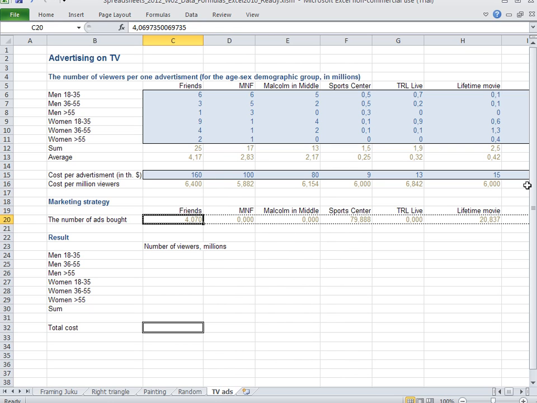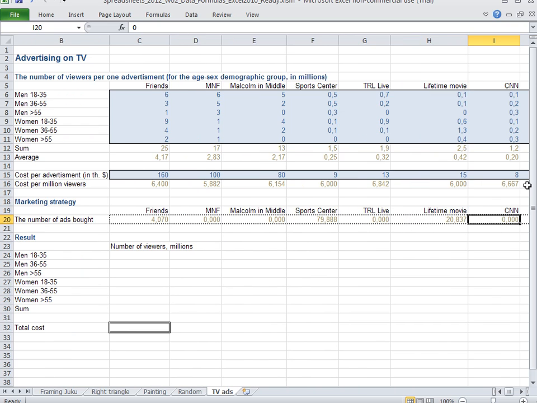For instance, it tells us to run 4.07 advertisements in Friends, or 79,888 advertisements in SportsCenter, and so forth. So this must be caused by something, and we will actually by the end see that it's a really cunning decision that has been made, which would kind of be an advertisement towards future courses in optimization. Okay,